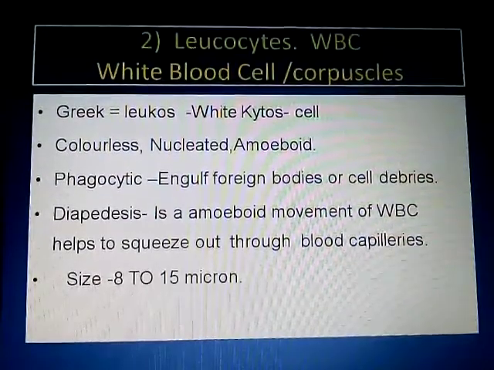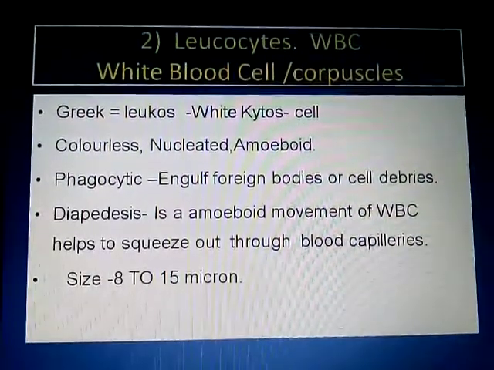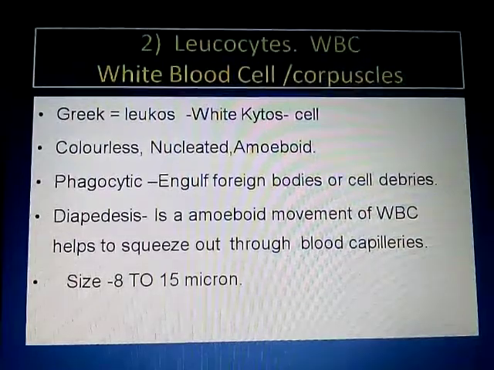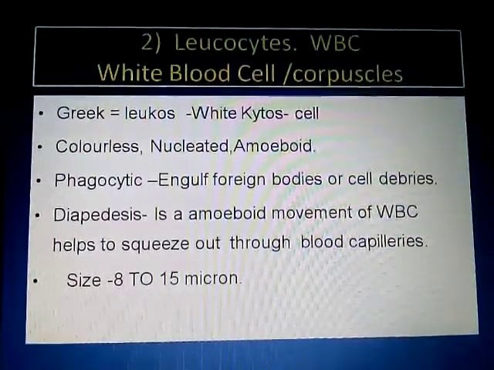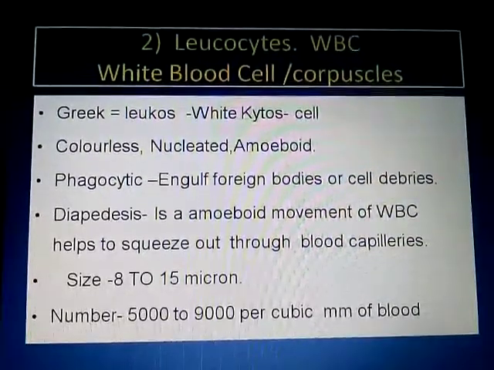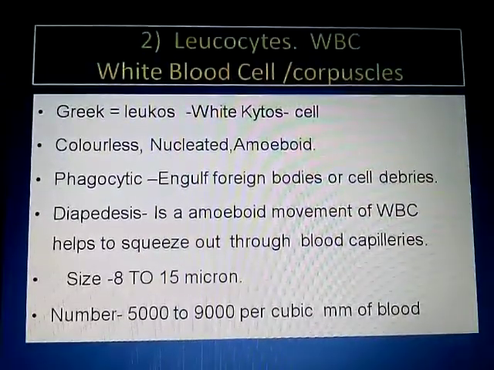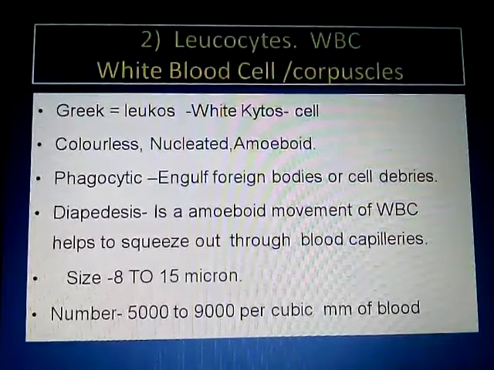If we want to take more account of the WBC, like RBCs also: the size of the WBC is 8 to 15 micron in diameter. The number of WBC is 5000 to 9000 per cubic millimeter of blood.